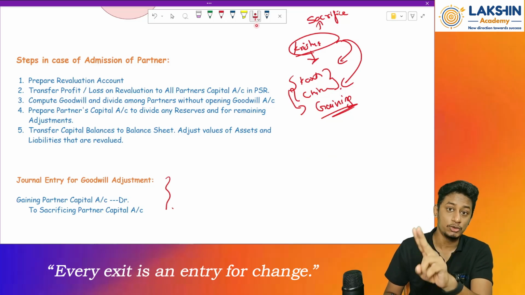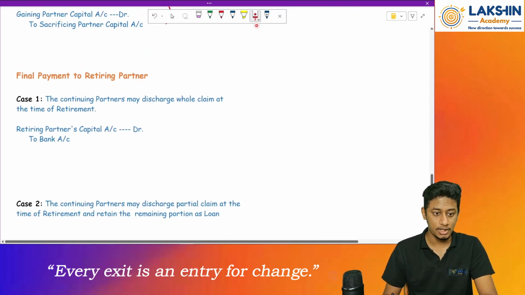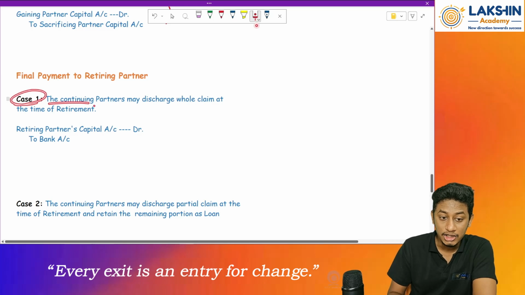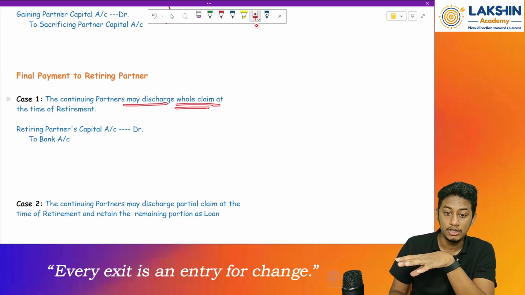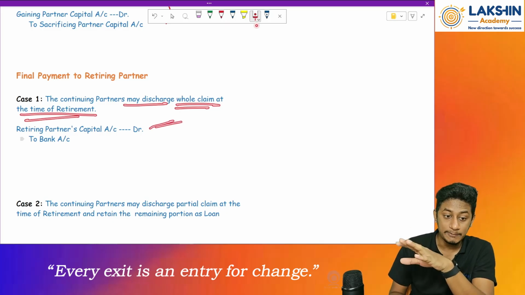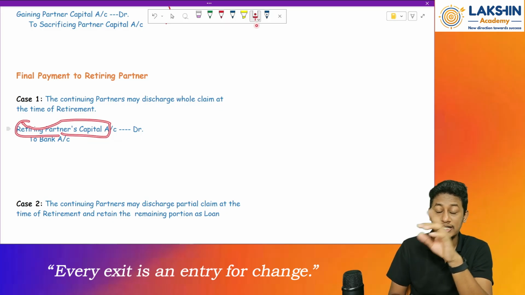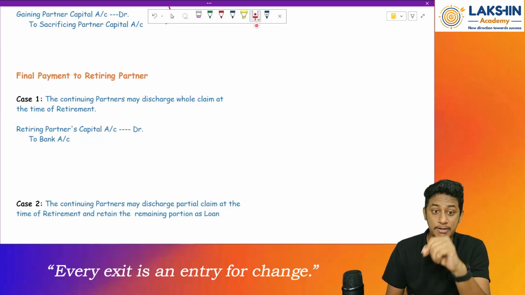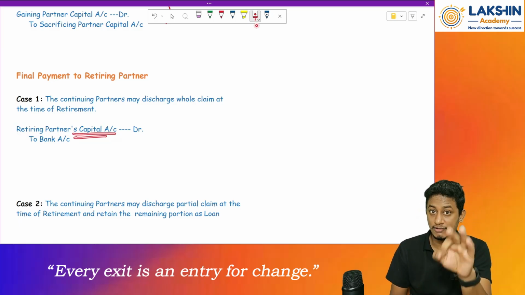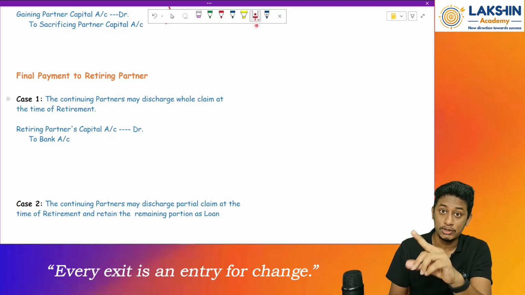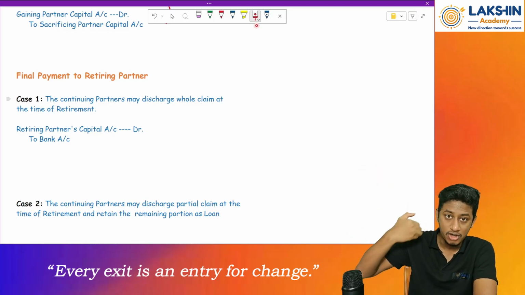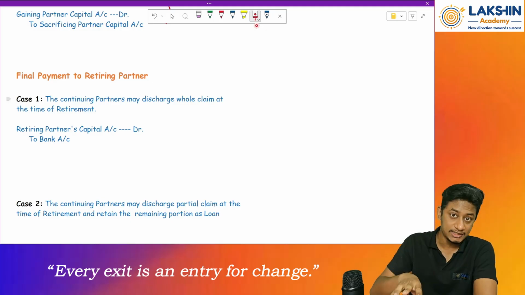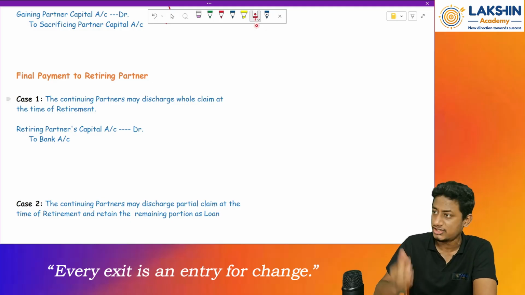This can be done in two ways. Case number 1: the continuing partners, or the existing partners, may discharge the whole amount or the whole claim at the time of retirement. So the entry will be the retiring partner's capital account debited. Why? Because the capital account will always have a credit balance, and we are clearing that credit balance because he is going out of the partnership firm. Whatever balance was there in his capital is no more required in the firm, right?